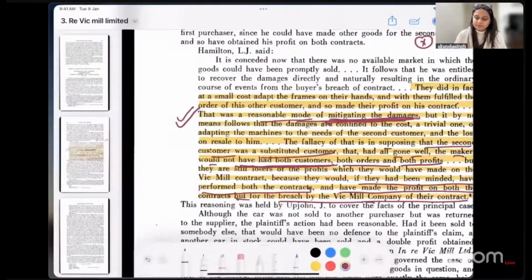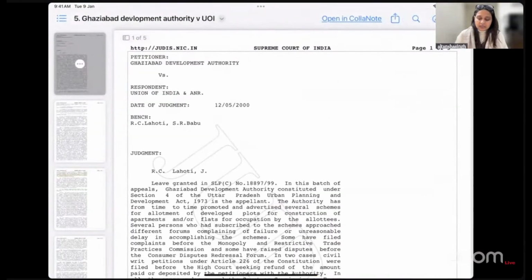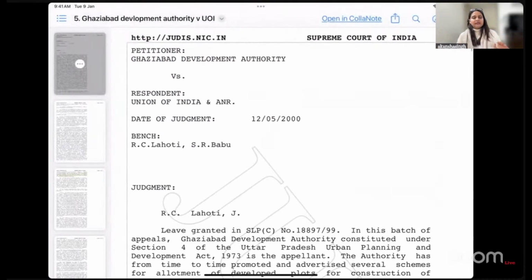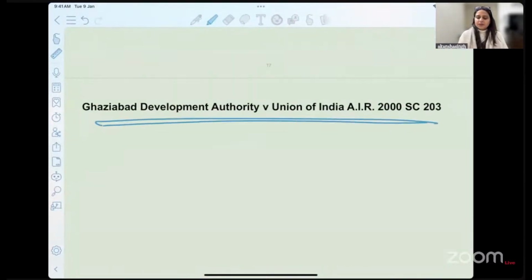So we have the next case law here, Ghaziabad Development Authority versus Union of India. I have mentioned this as the first case law. This development authority was issuing a lot of schemes, and people enrolled for the scheme and expected delivery of possession of the house.